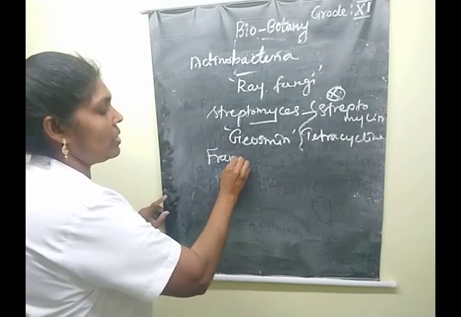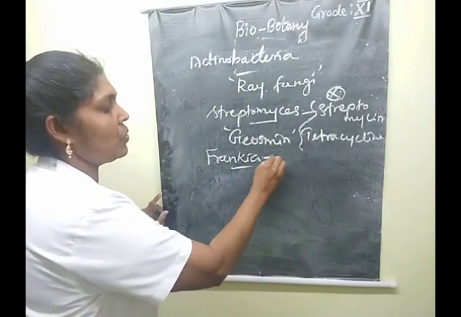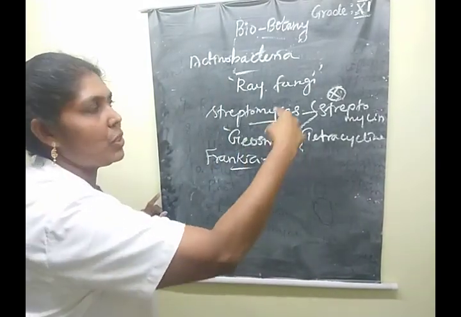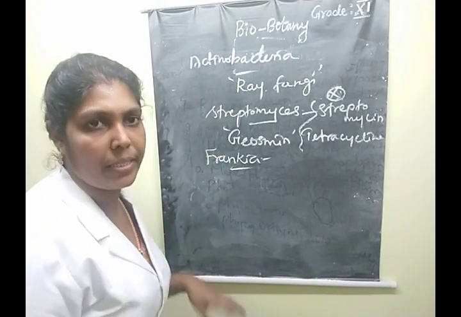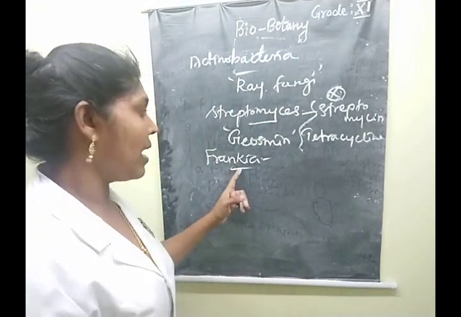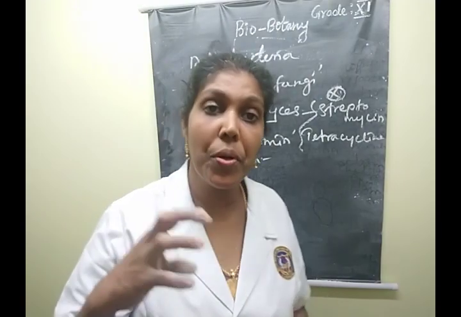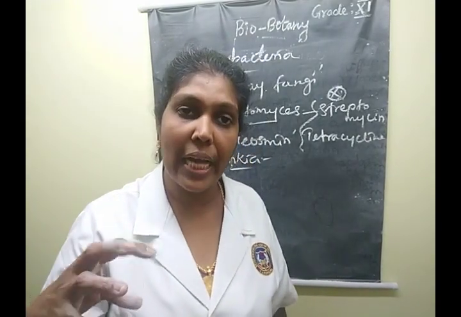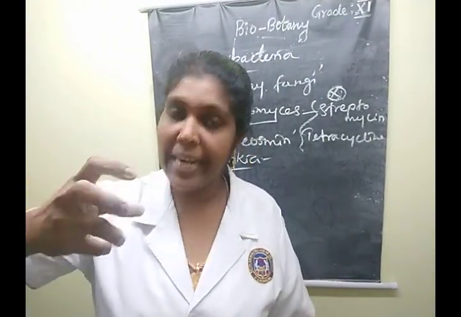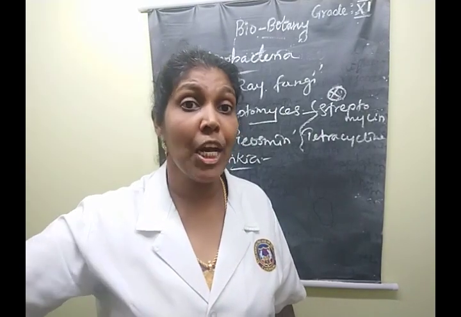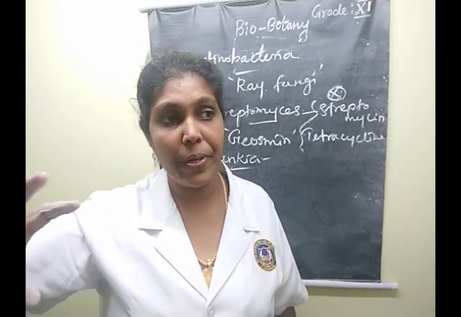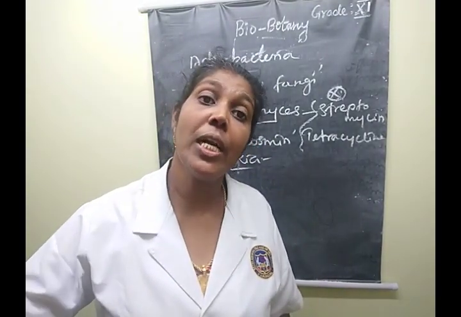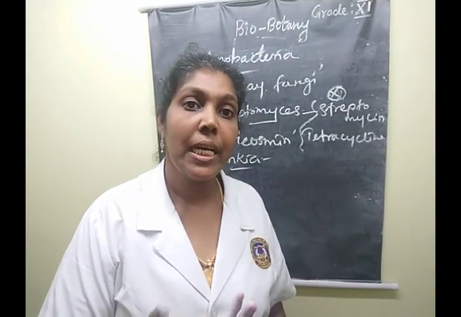The next example is Frankia. This actinobacterium forms a good symbiotic association. Frankia produces root nodules and fixes nitrogen in non-leguminous plants like Alnus and Casuarina.